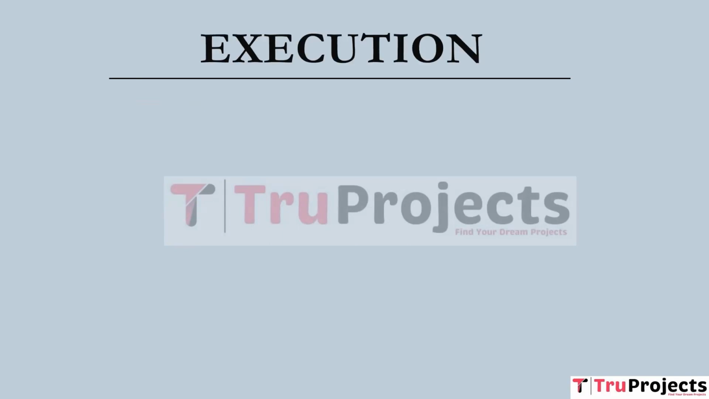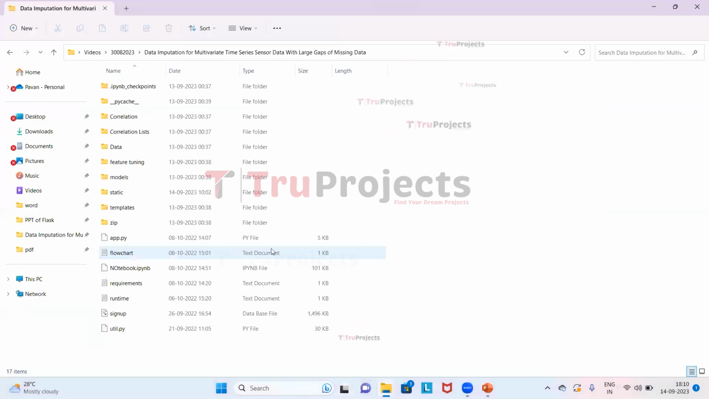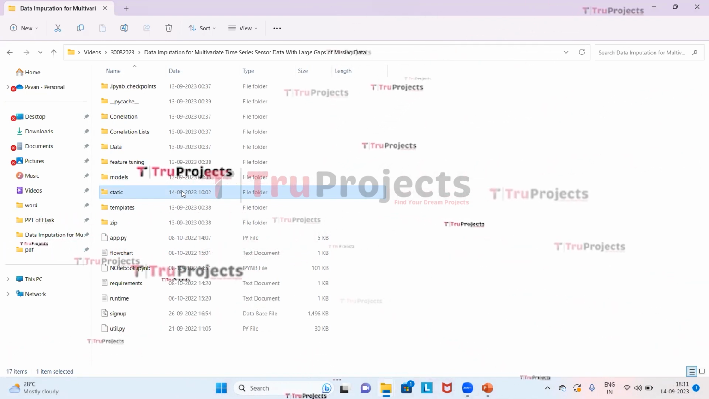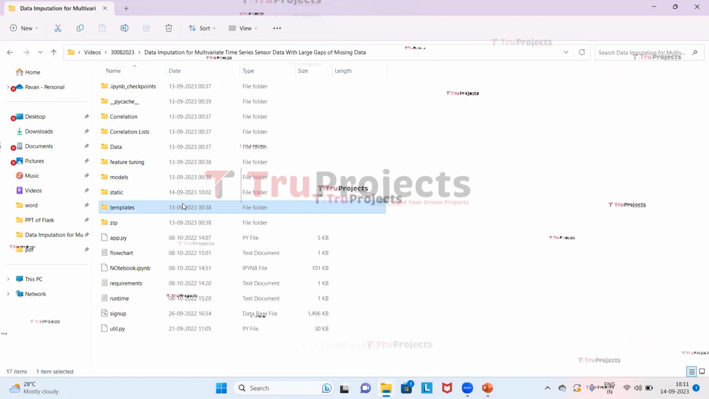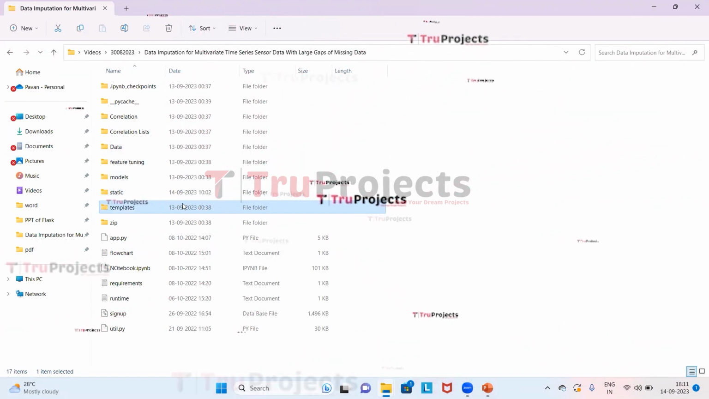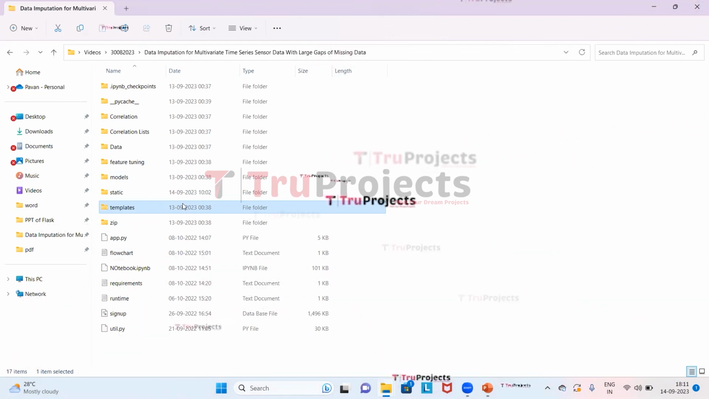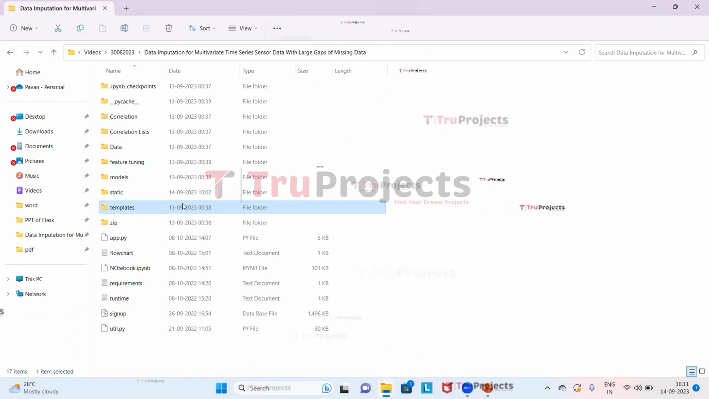For execution of the project, we need to open the code folder, which contains the source code files. This is the code folder of the project. This is the static folder. This folder consists of the files related to CSS, JavaScript and Bootstrap files. This is the templates folder. This folder contains all the HTML pages used in the project. It typically includes files like index.html, about.html, etc., which represent different pages of the website.